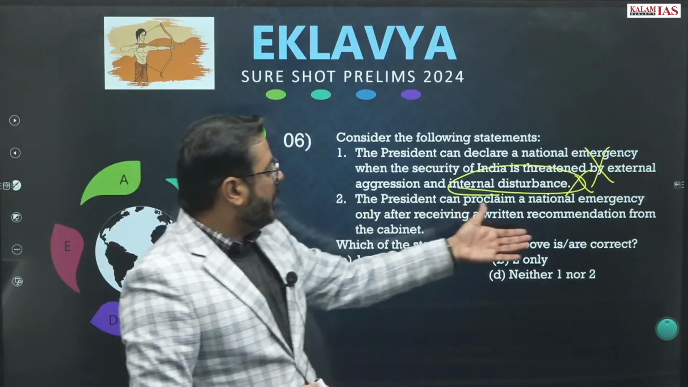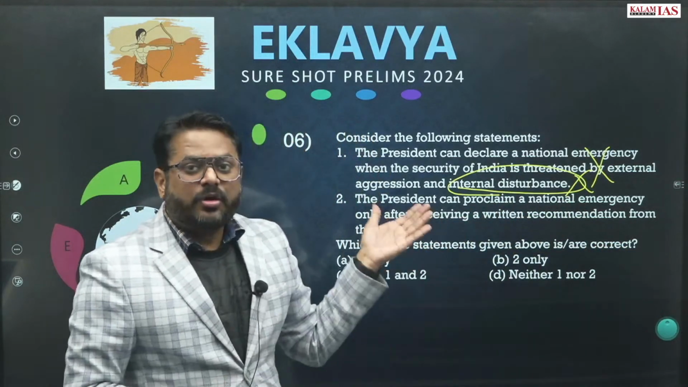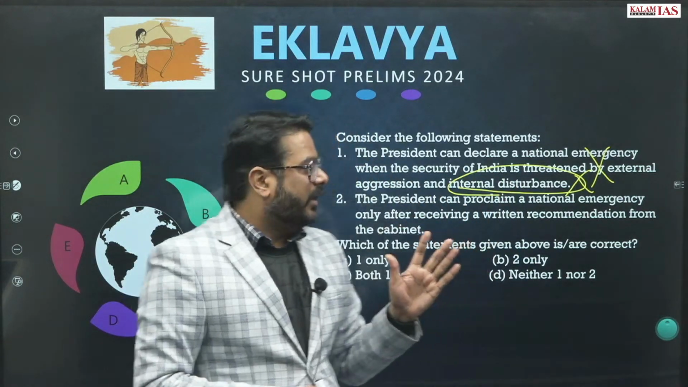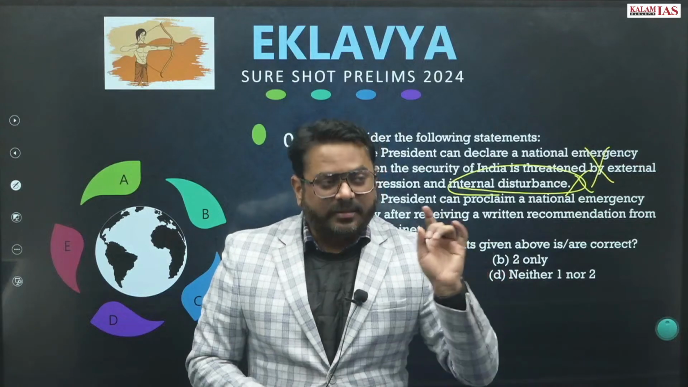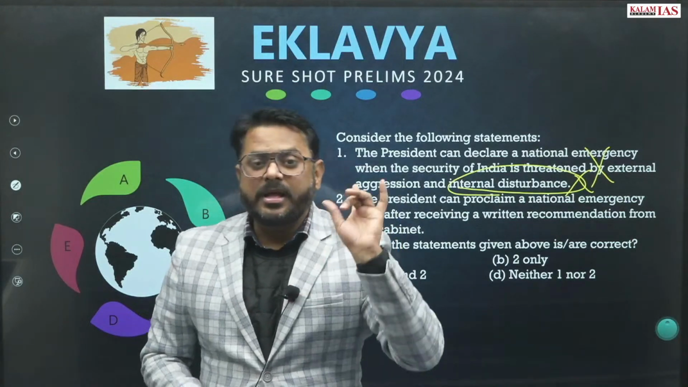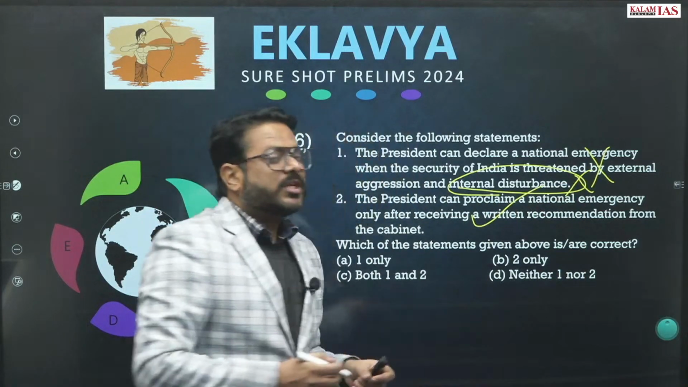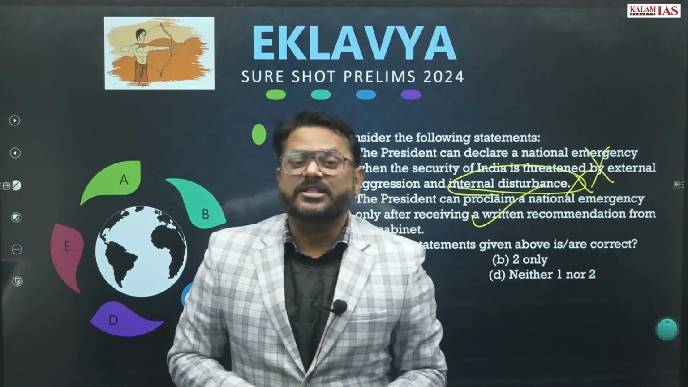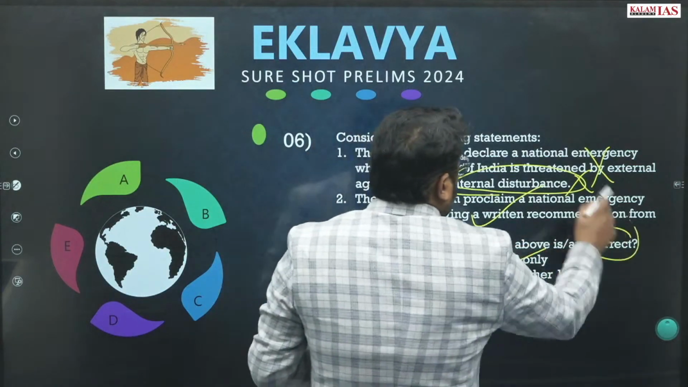Then the President can proclaim a national emergency only after receiving a written recommendation from the cabinet. Actually, before 1978 such a provision was not there, right? But this provision came with the 44th Constitutional Amendment Act, that the President can only proclaim a national emergency on the written recommendation of the cabinet, right? This was to ensure that no such misuse of power for the national emergency occurs as it occurred in 1975. So this statement is correct. So B will be the answer. Correct has been asked.